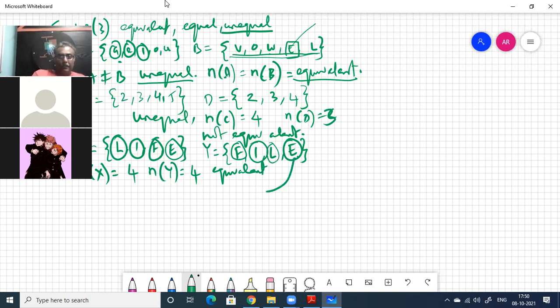Okay. Anything element in Y, E is found. This one is found here. This one is found here. This one is found here. This one is found here. Okay. So all the elements in X are in Y, and all the elements in Y are in X. Okay. I think you forget the second part. Equal sets means X equal to Y, both sides it must be true. Everything in X must be in Y, but everything in Y must also be in X. Okay. Therefore, X equal to Y. Very good.